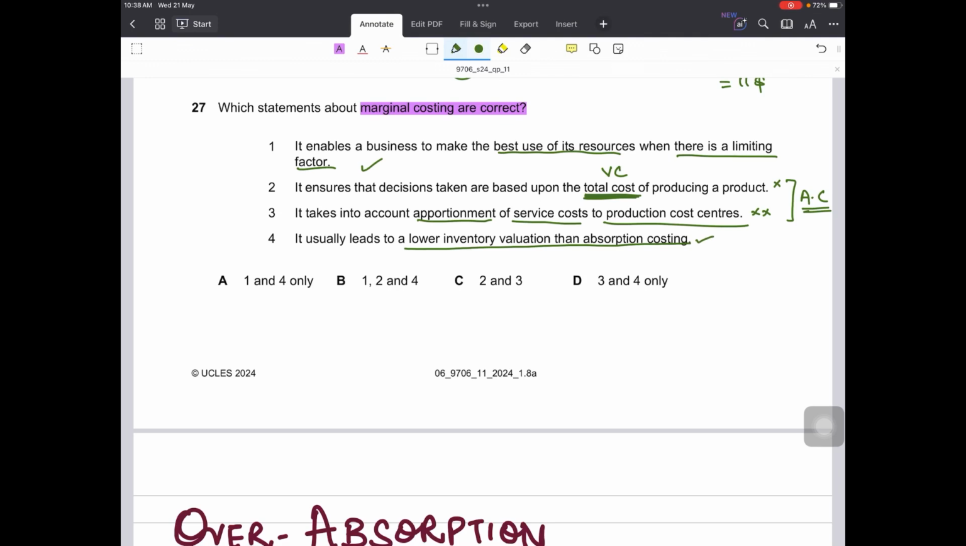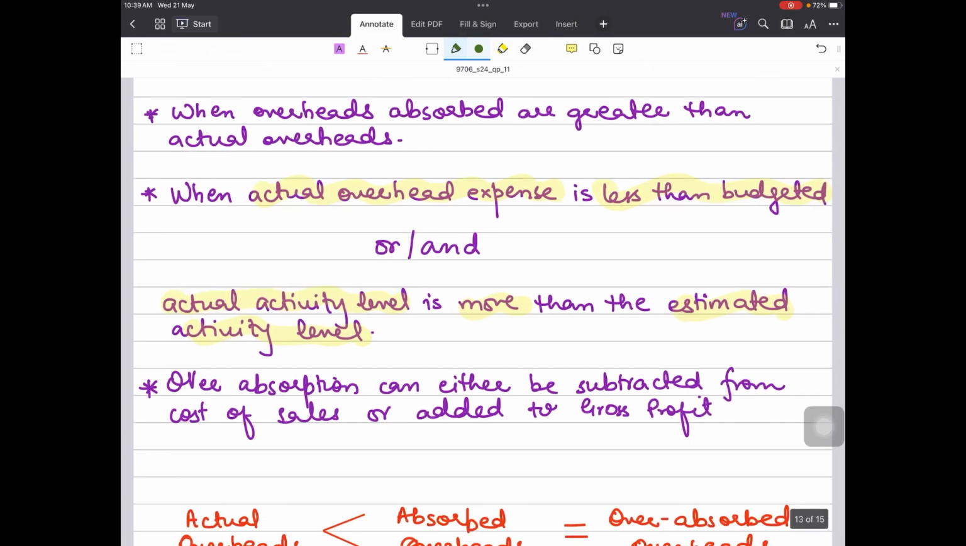This is correct. Why? Because while calculating inventory, we value the inventory only on variable cost. We don't incorporate the fixed cost. So therefore it offers a lower inventory value as compared to absorption costing, because it takes into account the fixed production overhead, that is the OAR. So 1 and 4 only, option A.